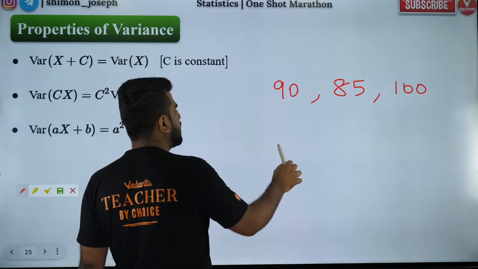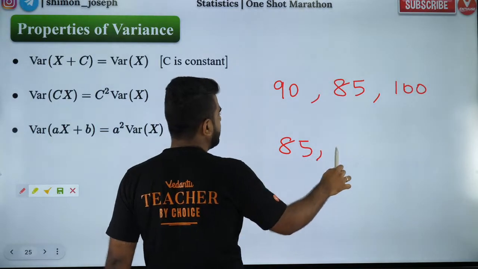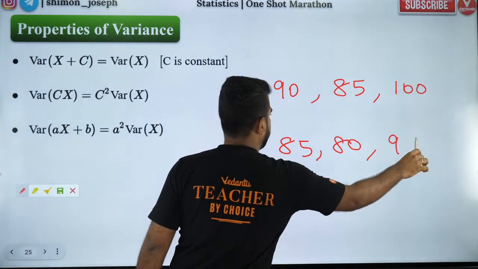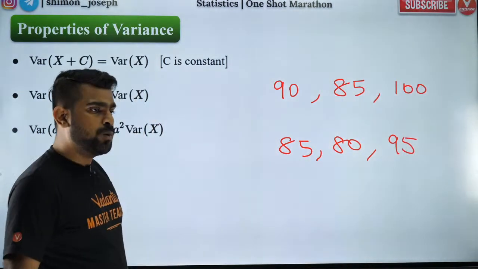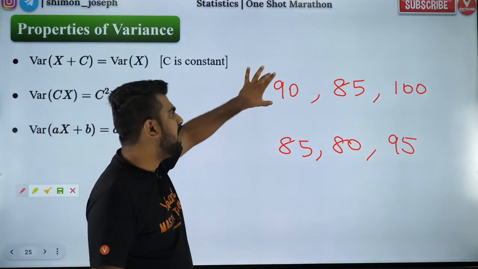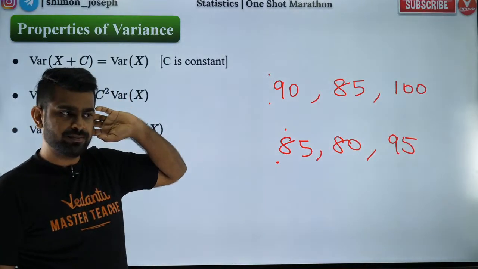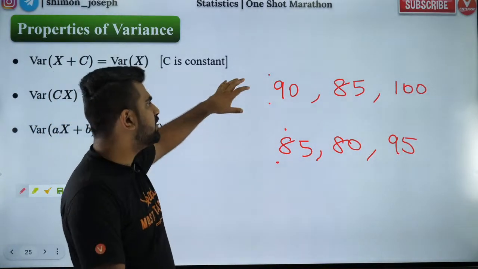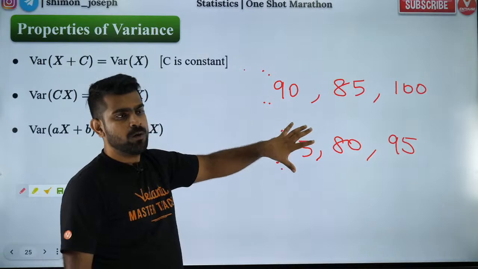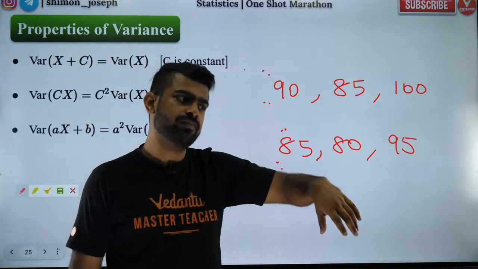So it becomes 85, 80 and 95. So now the variance here and the variance here, will it be same or different?